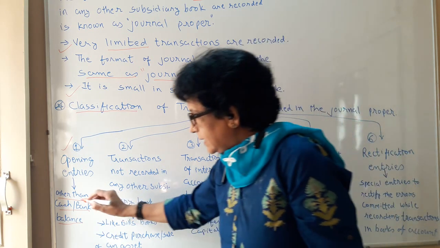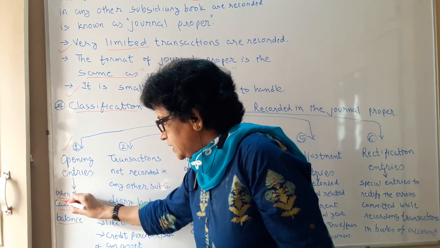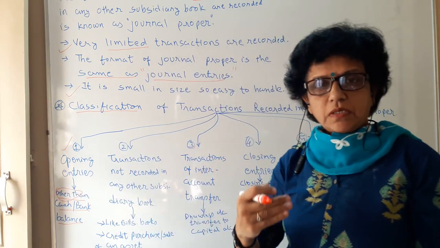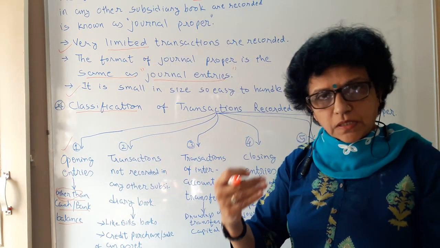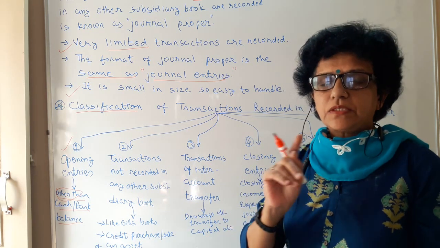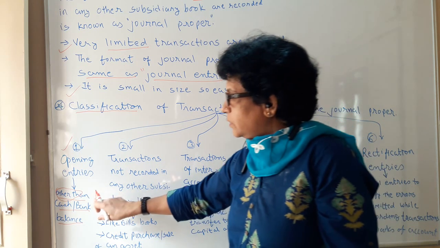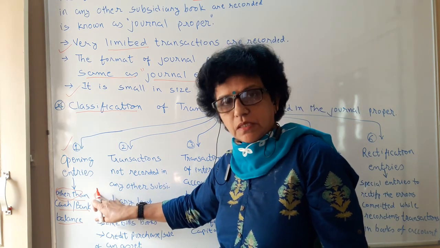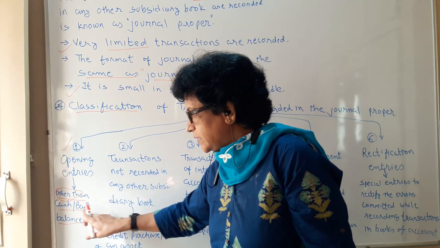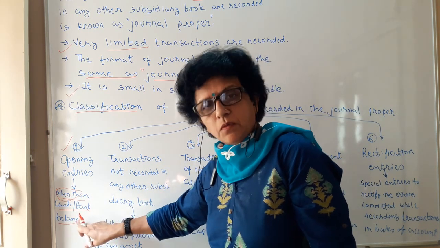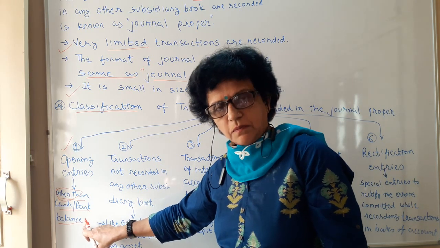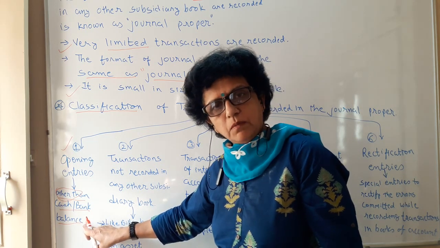So other than cash, when the machine is brought in, when the debtors are brought in, when the furniture is brought in by the owner, these are to be recorded, but not the cash and bank. That will go to the cash book, so in journal proper that won't come. So other than cash and bank balance, whatever other things are brought in at the time of starting a business are to be recorded in journal proper.